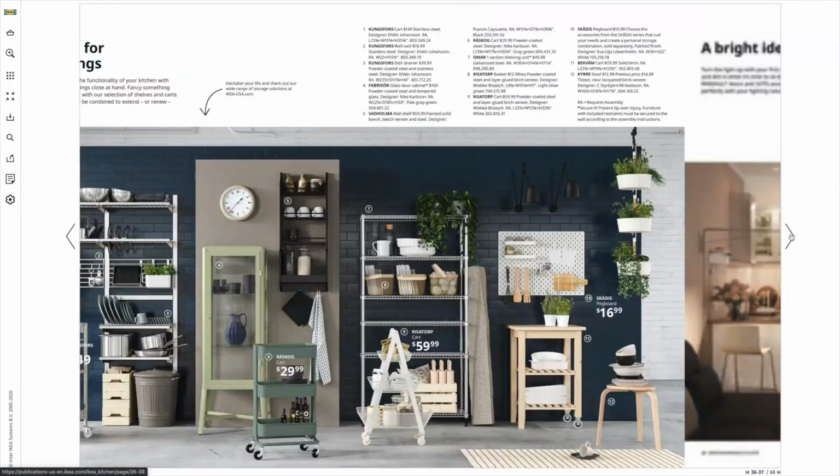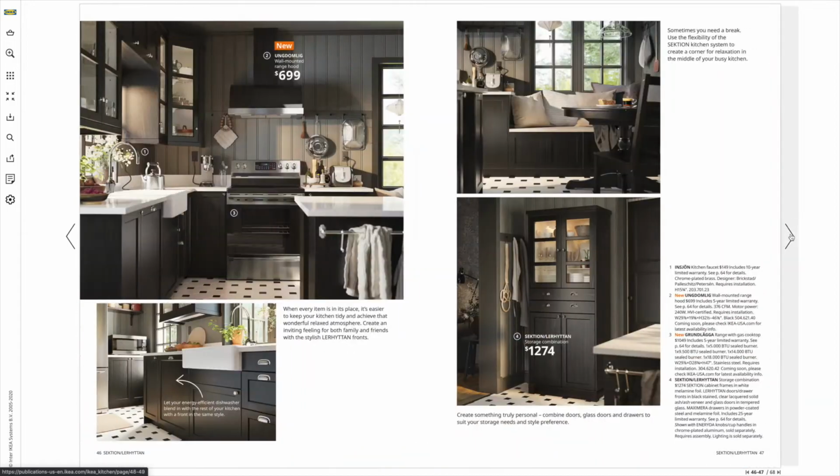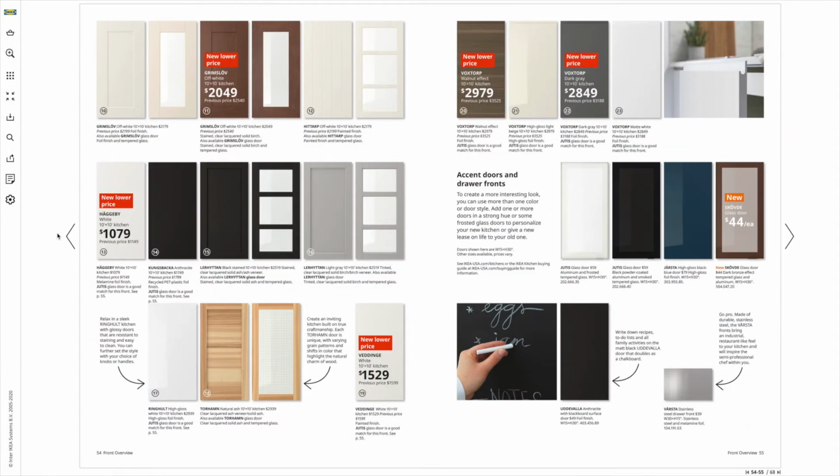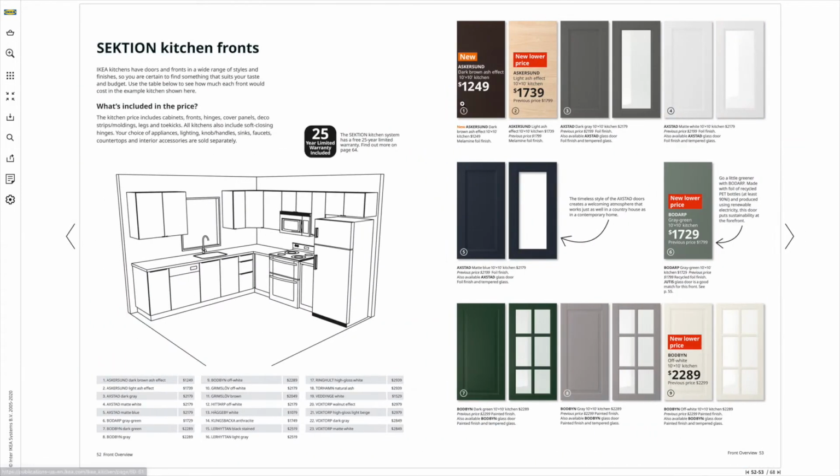So let's just flip ahead here and we'll take a look at the various different door styles that are available for purchase so you can get an idea as to the different looks that are possible. How you're going to decipher this is these prices. This is a really clunky way of pricing. It's based on this 10 by 10 kitchen layout right here in this photo. It's not going to be accurate as far as guessing what it's going to cost to have these cabinets installed into your house because the pricing is so much different.